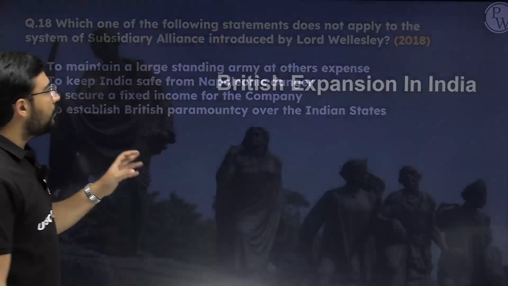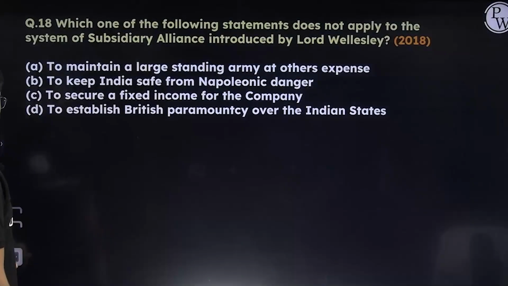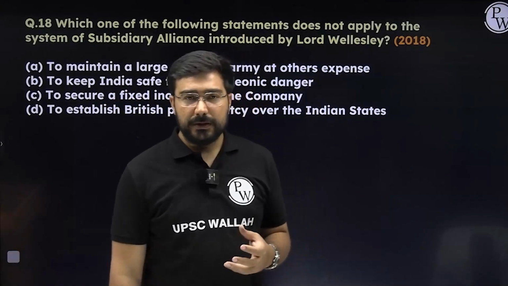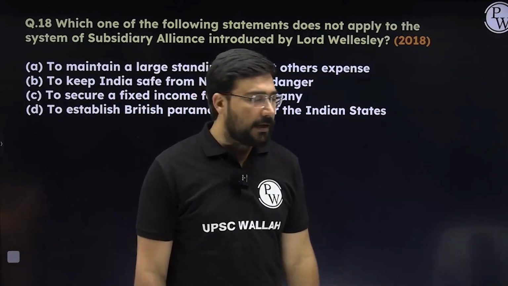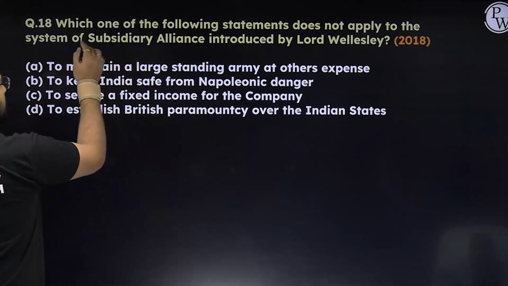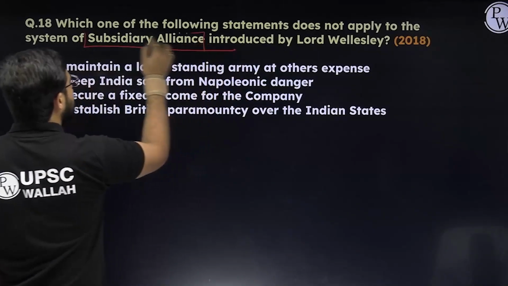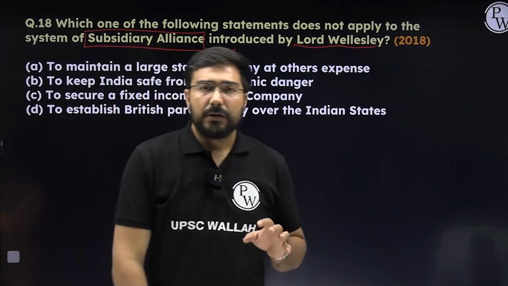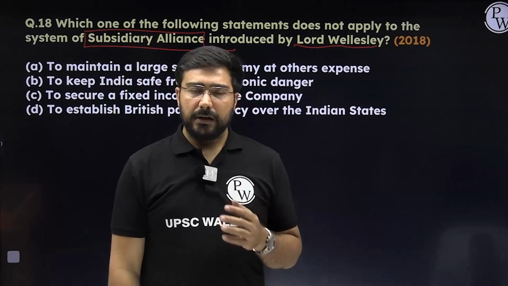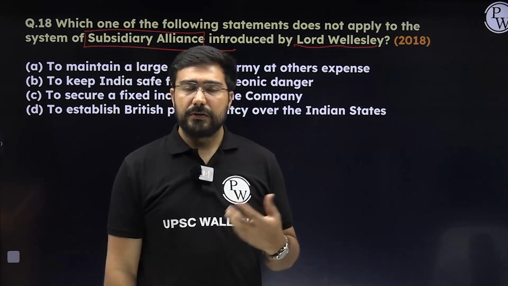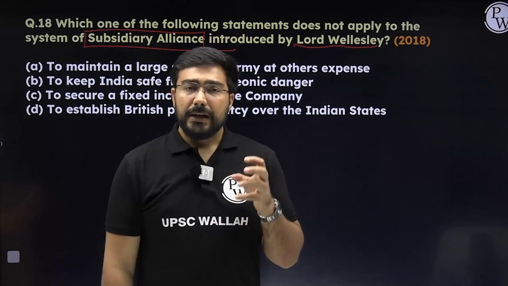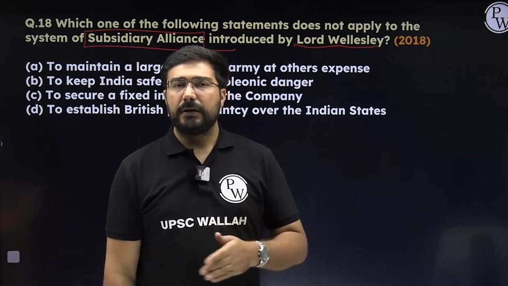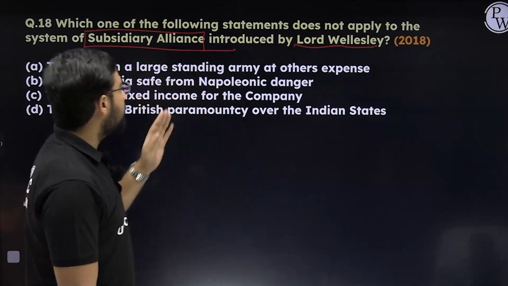Second thing that we need to remember is about British expansion. Okay, so whatever steps have been taken by them for the expansion in India, on that also UPSC has asked some questions, and let us try to understand it. The first question that we have is about a famous system known as the subsidiary alliance system, and this system was established by Lord Wellesley. Please remember the idea of subsidiary alliance. Some of the provisions which eventually were part of this alliance system were created by Dupleix during the Carnatic Wars, and on the basis of his ideas, eventually the British learned and created this subsidiary alliance system.